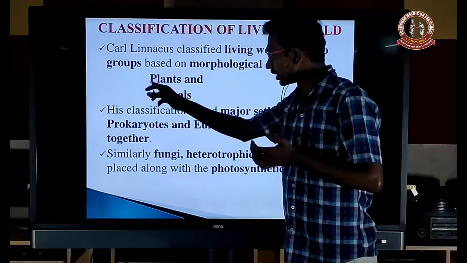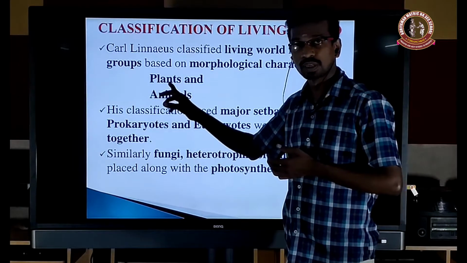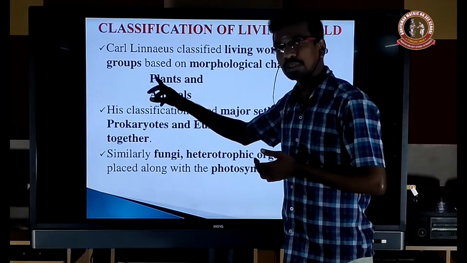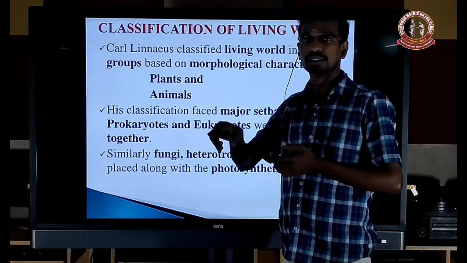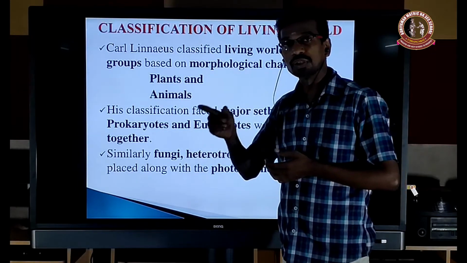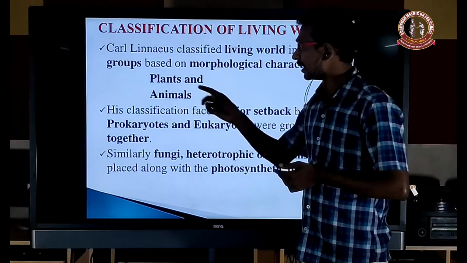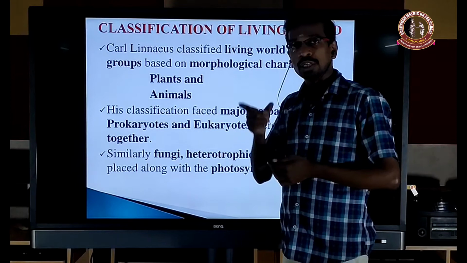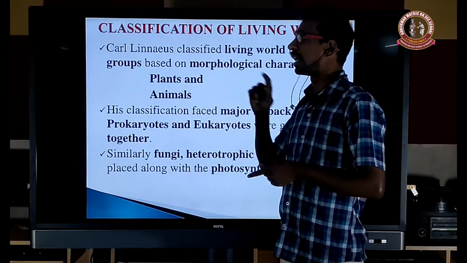In Plantae, it is autotroph. In Animalia, it is heterotroph. In Plantae, both the prokaryotic photosynthetic organisms and eukaryotic photosynthetic organisms are grouped. In Animalia, eukaryotic heterotrophs and prokaryotic heterotrophs are all included.